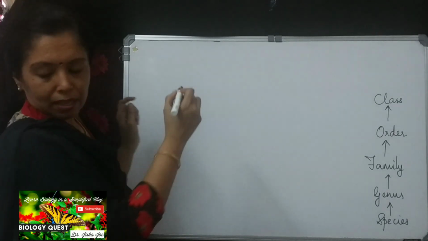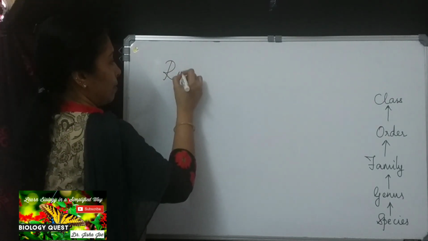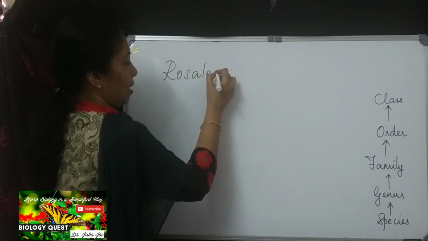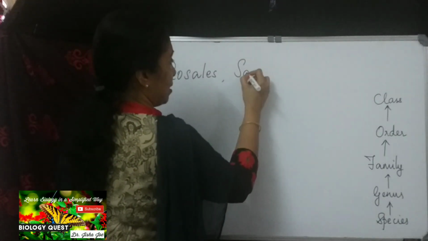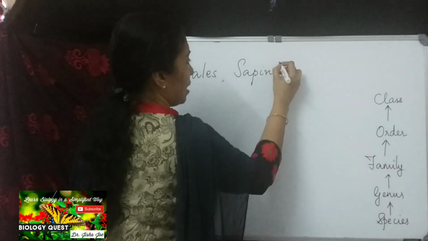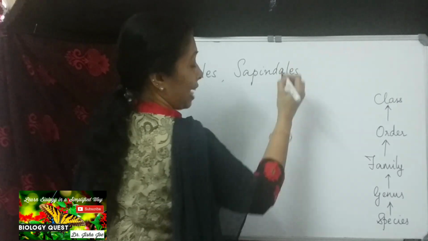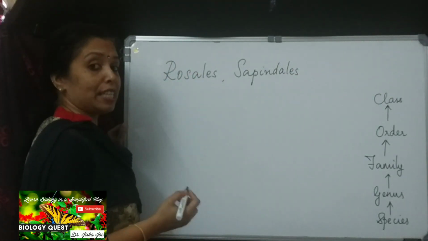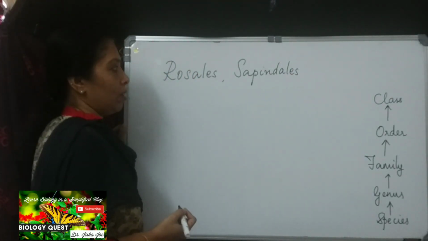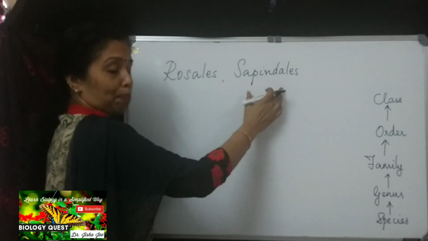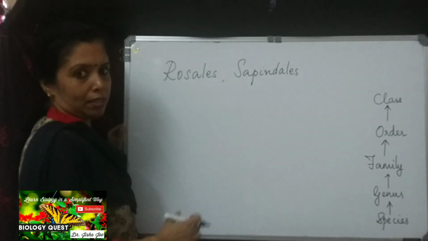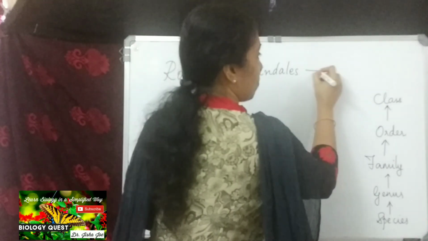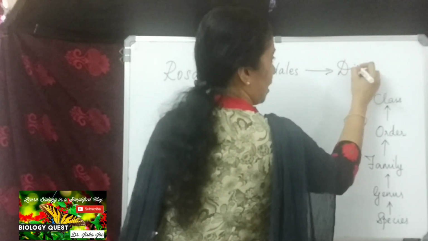We have seen Rosales, and another order is Sapindales, the order to which cashew nut, mango tree, neem tree, etc. belong. So Rosales and Sapindales are two different orders. They belong to the same class, Dicotyledonae.